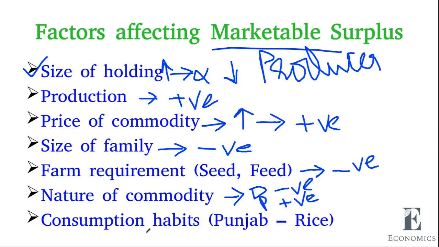Then consumption habit, whether they are consuming the products that they are producing. In the case of Punjab, we can see that they consume wheat mostly, so the rice is available to the other parts of the country as producer surplus or marketable surplus. If they consume more rice, the producer surplus or marketable surplus will be low.